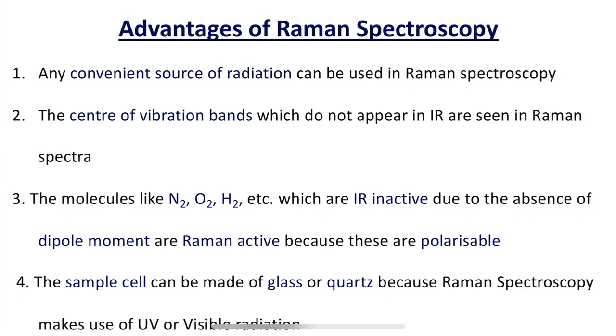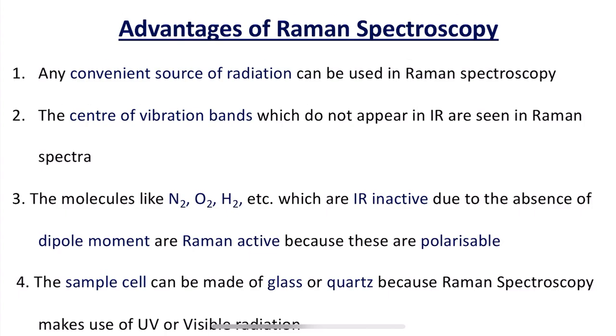So this is a very important advantage of using Raman spectroscopy. The homonuclear molecules which could not be analyzed using the IR spectroscopic technique can be easily analyzed or identified with the help of a Raman spectrometer.